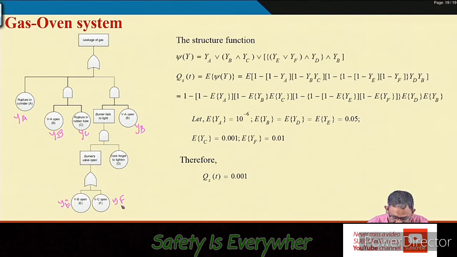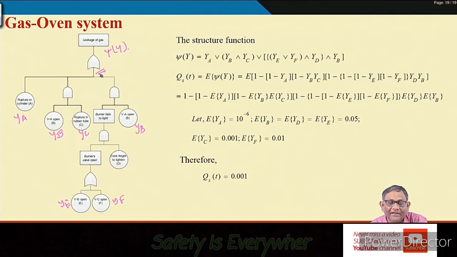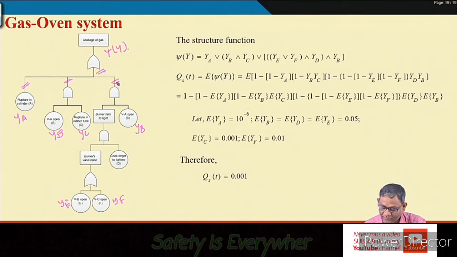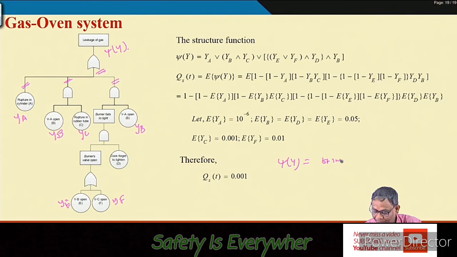So if you start from the top event, you want to find out psi y here, and because of the OR gate, you have to first find out how many inputs are there: first input, second input and third input. So your psi y here equals the first input, because of the OR gate union, second input, again union, third input.